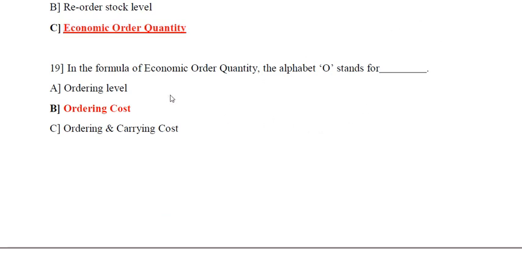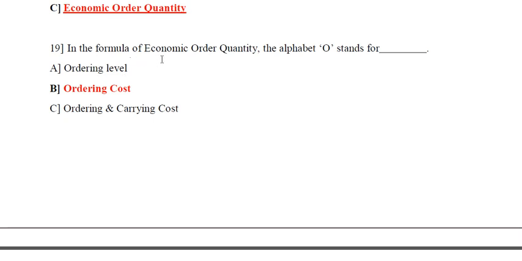Next, second last question. In the formula of economic order quantity, the alphabet O stands for dash. Options are ordering level, ordering cost, or option C ordering and carrying cost. So O stands for ordering cost. Option B is the correct answer.